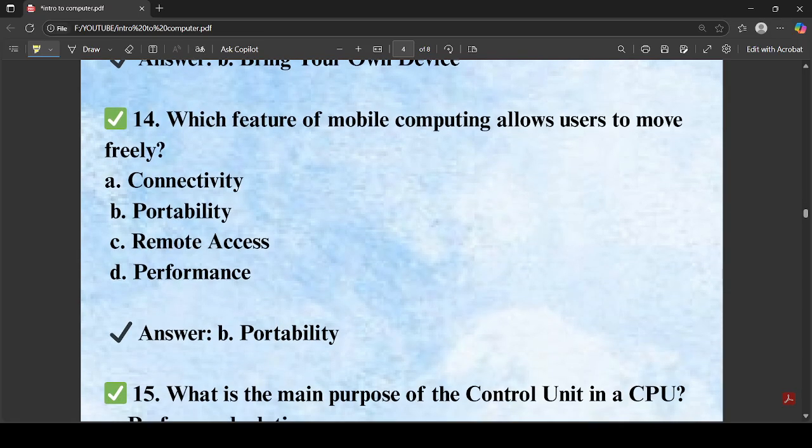Which feature of mobile computing allows user to move freely? The answer is portability. Portability means the computer can be run anywhere, allowing the user to move freely and run it on any device. So the option is portability.